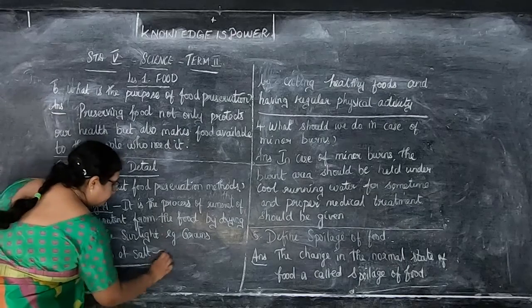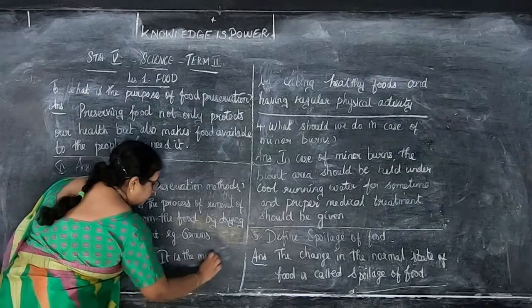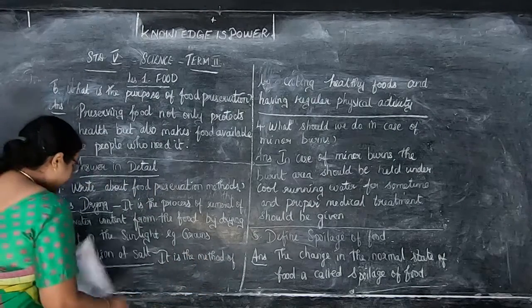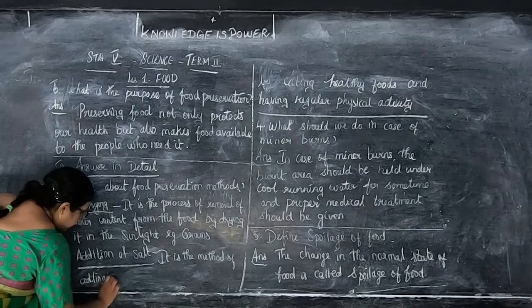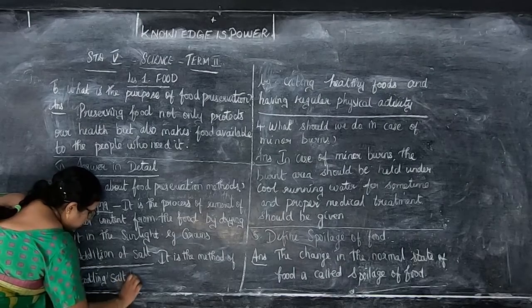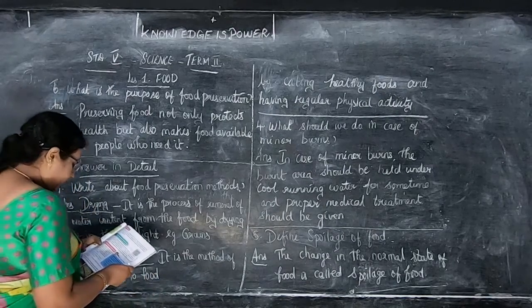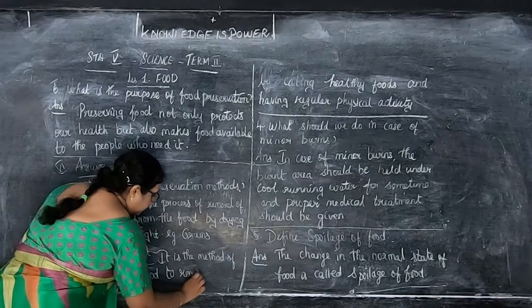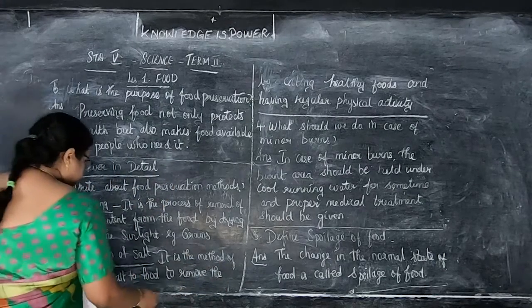It is a method of adding salt to food to remove the water.